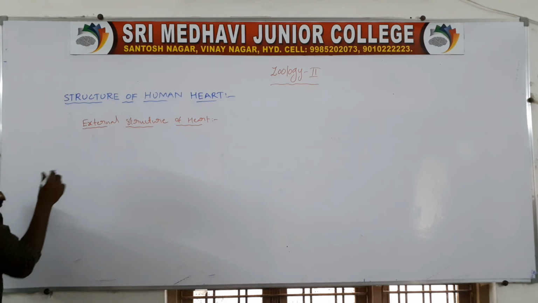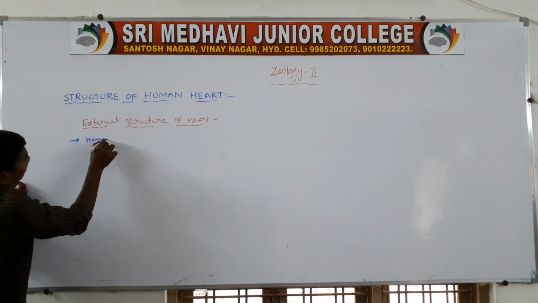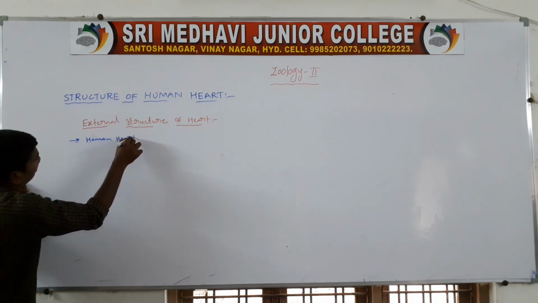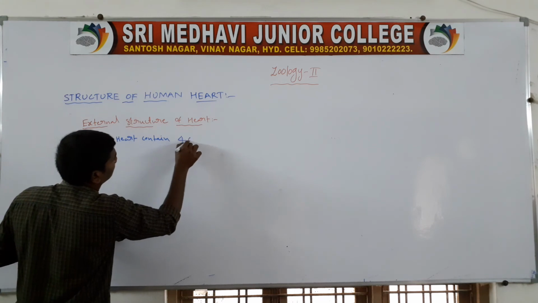First one, the human heart contains 4 chambers.